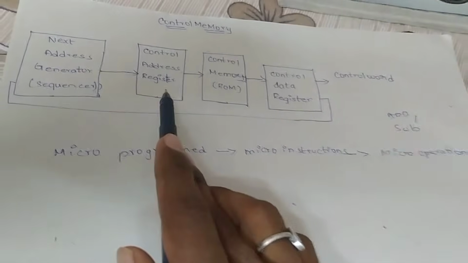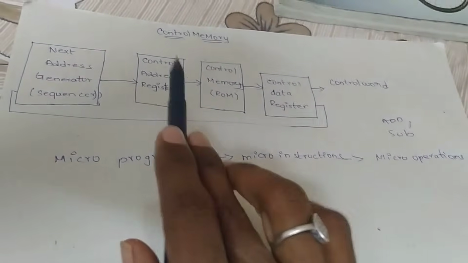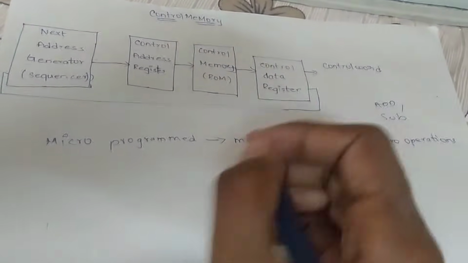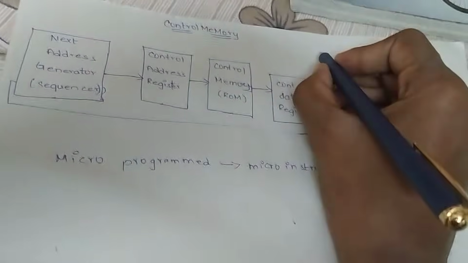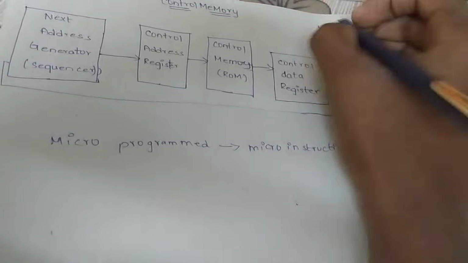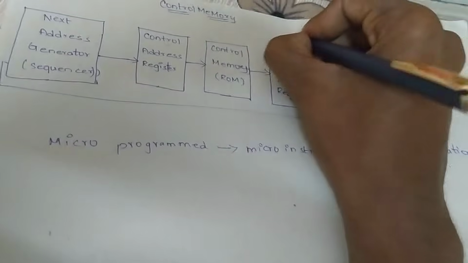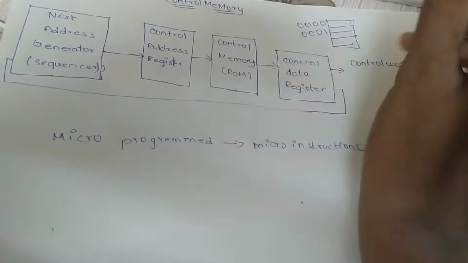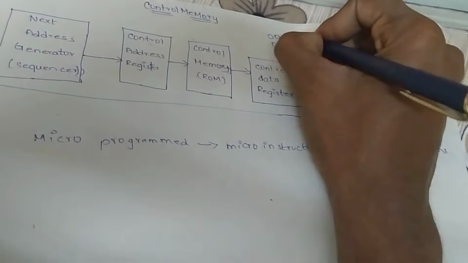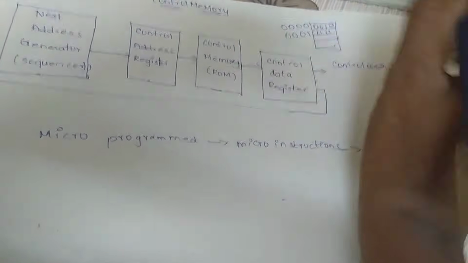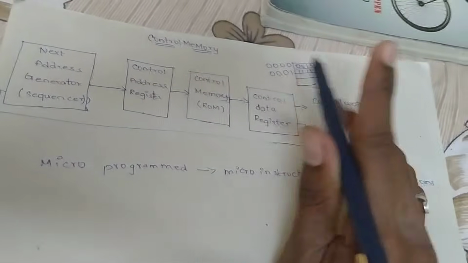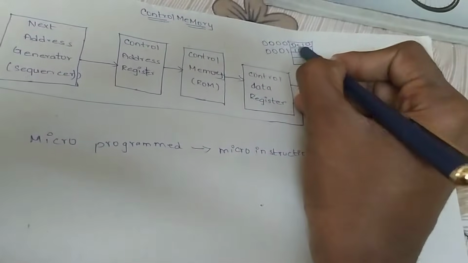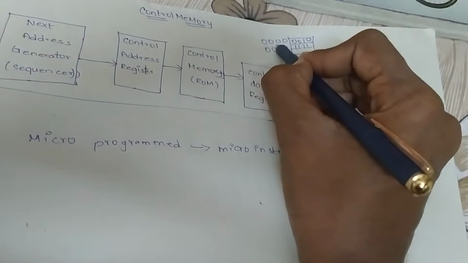And the control address register holds the address of the instructions. Take an example: suppose the memory has the address 0000, 0001, and the instruction is 0010 or 1111. These are the instructions, and the register holds the address of the instruction. That means the first instruction address is 0000.